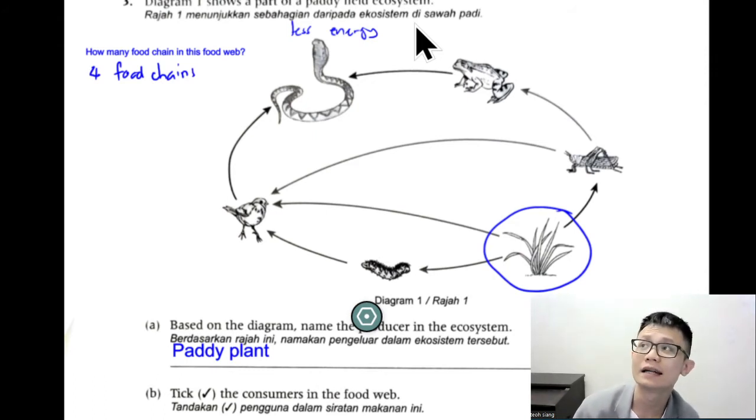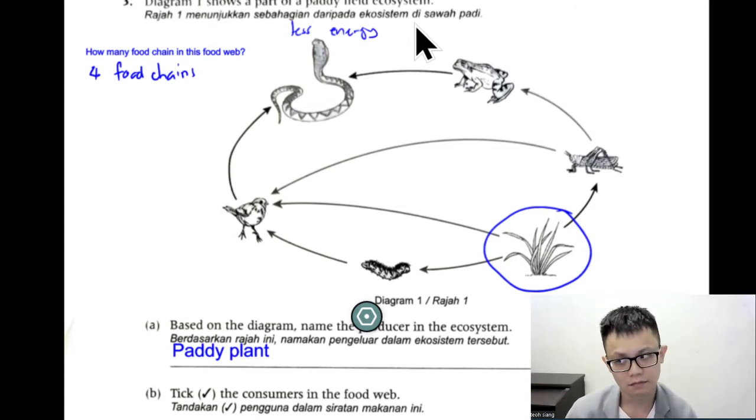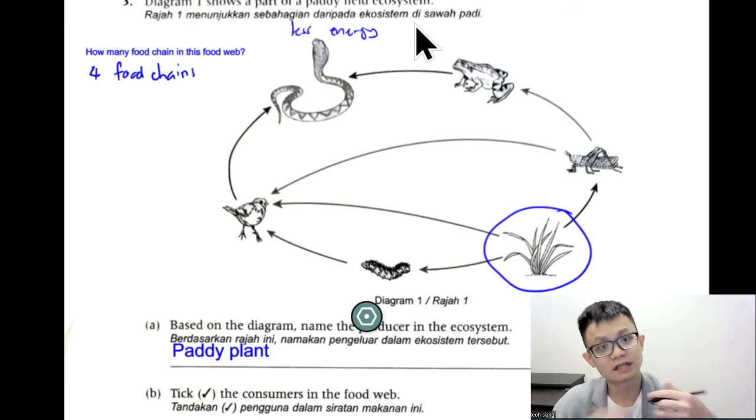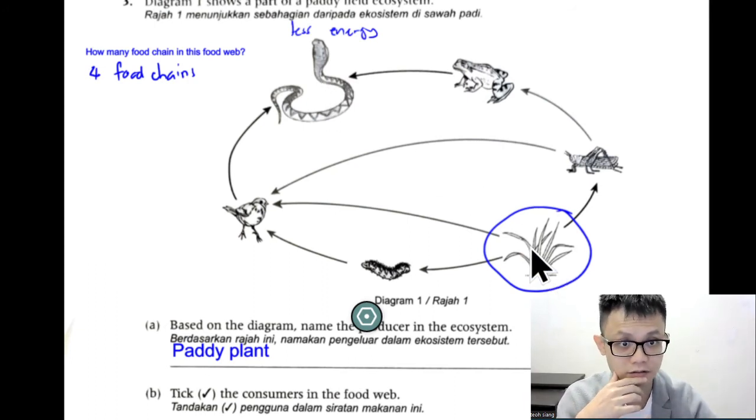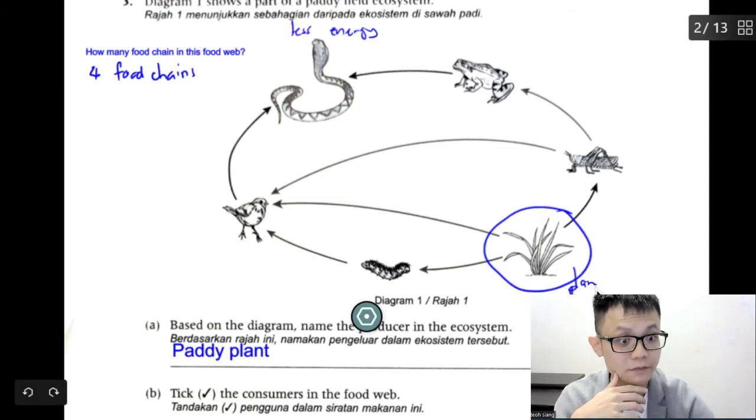We are talking about energy in the sense of, how to say this? One way we can see this is in terms of quantity. Which one is more? The snake is small or the paddy field is small? The plant is more. The plant will have more energy.